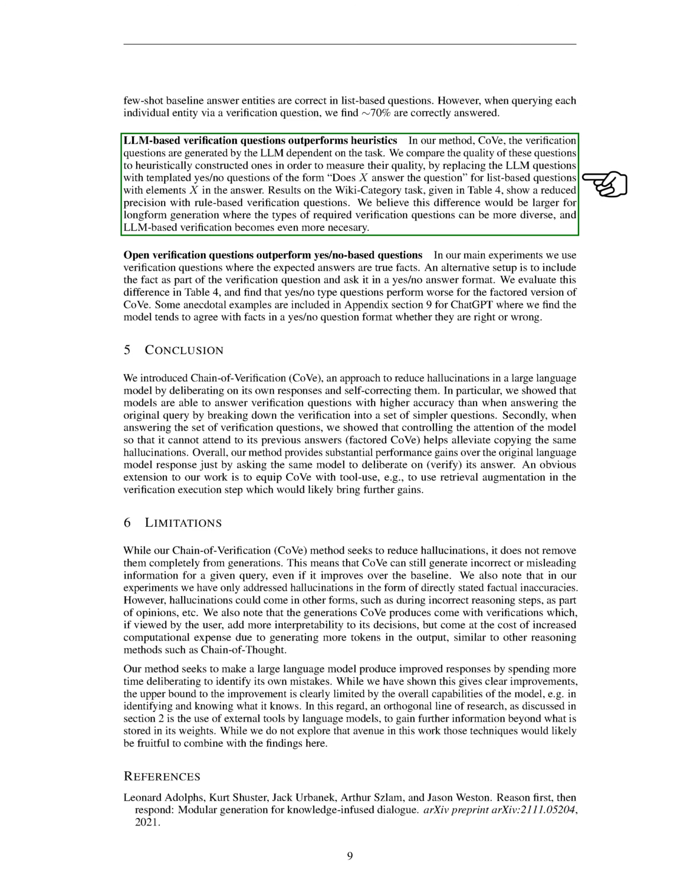In our approach, which we call CoVe, the LLM generates verification questions based on the task at hand. We compared these LLM-generated questions to ones we created using a set formula to gauge their quality. For list-based questions, we replaced the LLM questions with simple yes/no questions like, does X answer the question? Where X represents elements in the answer. Our results, shown in the Wiki category task, revealed that the precision of rule-based verification questions was lower. We suspect this gap would be even larger for long-form generation, where the variety of necessary verification questions is greater, making LLM-based verification even more crucial.